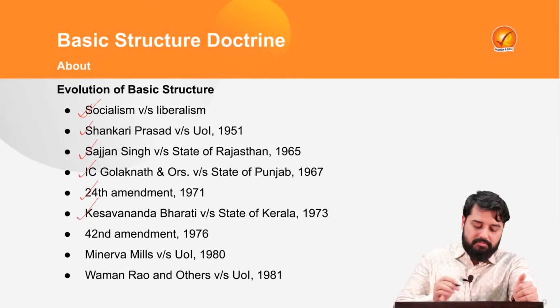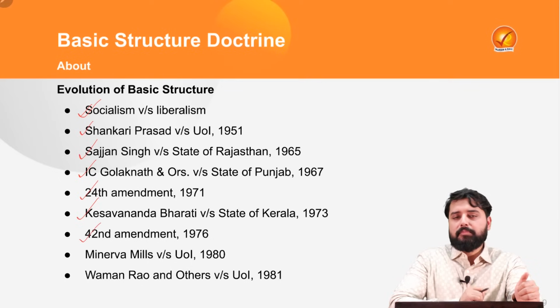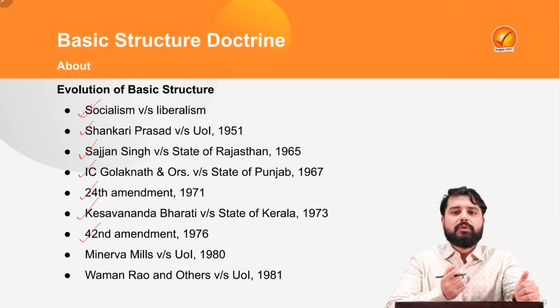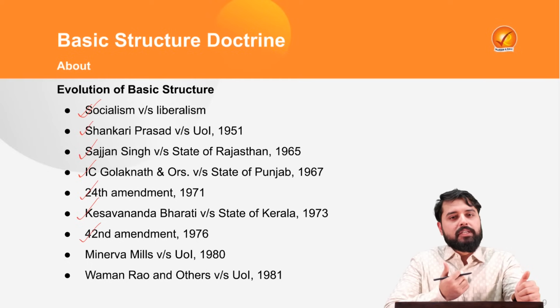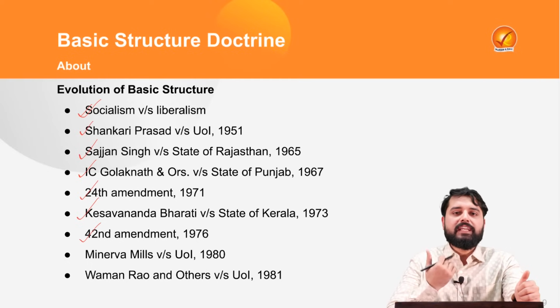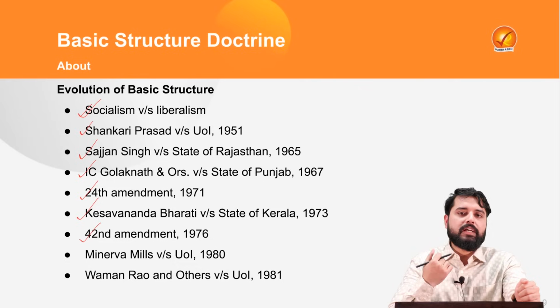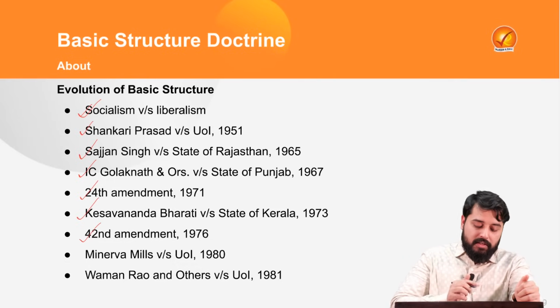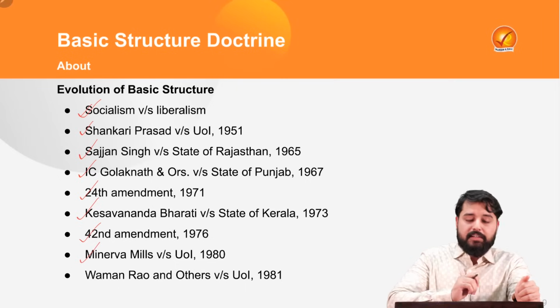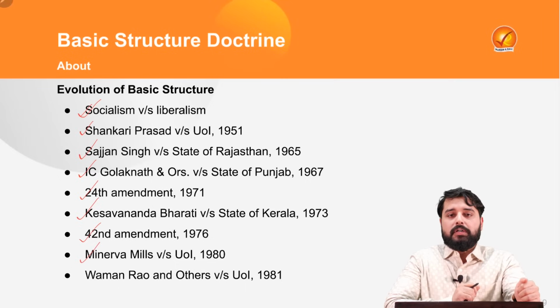In the 42nd Amendment Act, the government again tried to increase the amending power of the parliament, saying that the government can take away any fundamental rights for the implementation of any directive principles. The DPSP is contained under Part 4 of the Constitution, not only to implement Article 39B and C, but to implement any directive principles. Therefore, this was finally settled in the Minerva Mills case by the court.